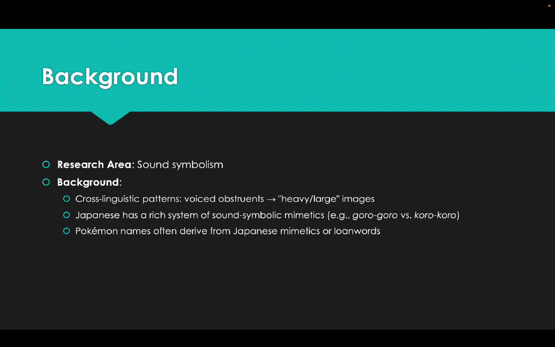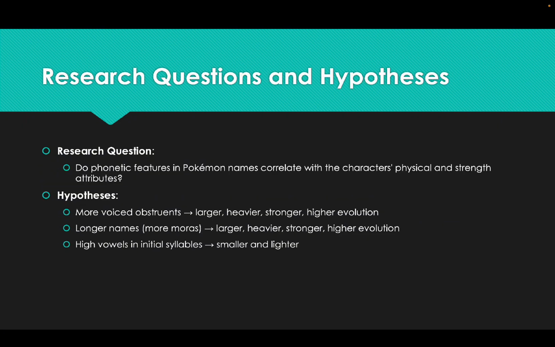So the background of this study is based on sound symbolism, and the background of that is cross-linguistic patterns we observe, such as voiced obstruents often meaning heavy and large images. Also, Japanese has a rich system of sound symbolic mimetics, and Pokemon names often derive from Japanese mimetics or loanwords. So the research question is: do phonetic features in Pokemon names correlate with the character's physical and strength attributes?